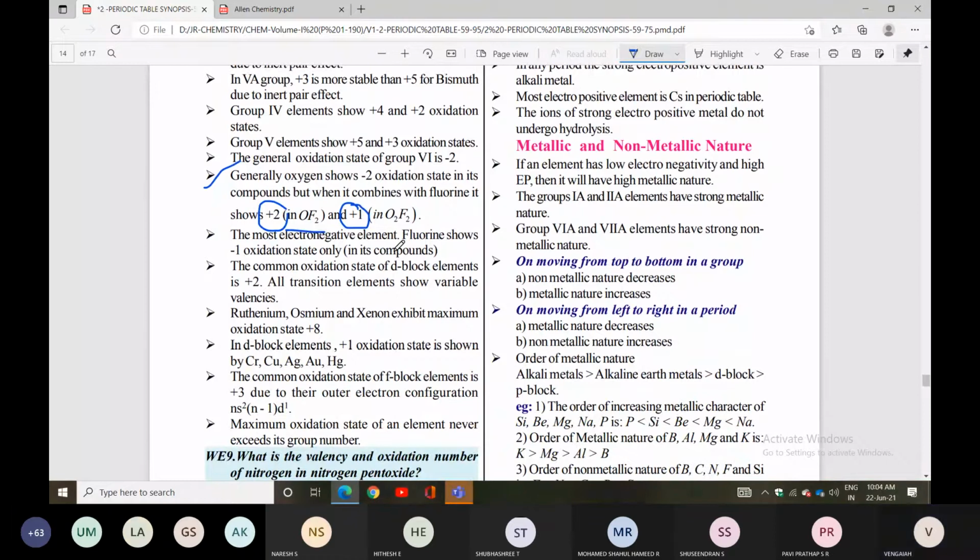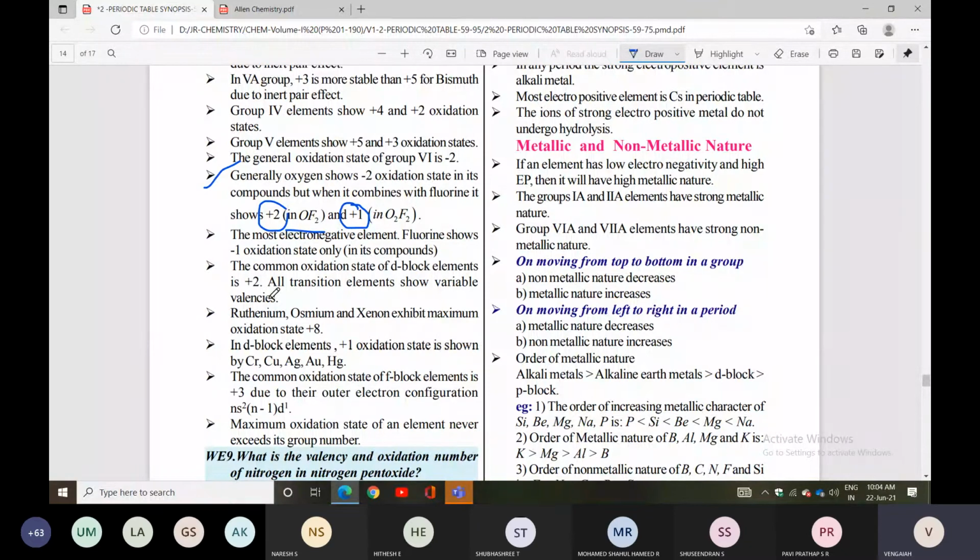The common oxidation state of d block elements is +2. All transition elements show variable valencies, and p block elements also show multiple valencies. Ruthenium, osmium and xenon exhibit the maximum oxidation state, which is +8.